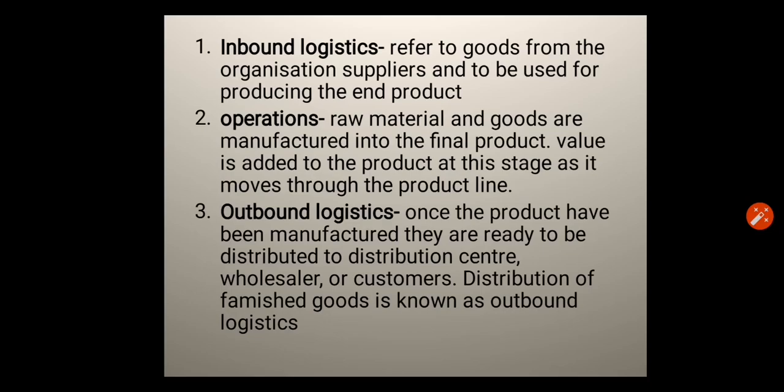Value is added to the product at this stage as it moves through the production line. Outbound logistics. Once the products have been manufactured, they are ready to be distributed to distribution centers, wholesalers or customers. Distribution of finished goods is known as outbound logistics.